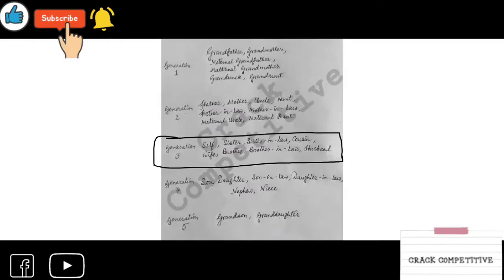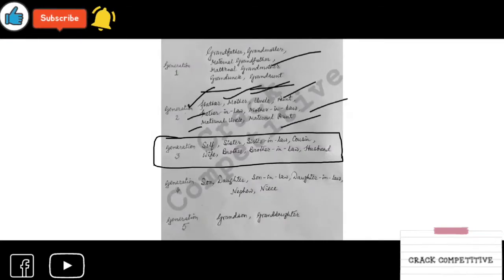Okay. Generation 1 is for grandfather, grandmother, maternal grandfather, maternal grandmother, grand uncle, grand aunt. Generation 2 is for father, mother, uncle, aunt, father-in-law, mother-in-law, maternal uncle, maternal aunt, and so on. These relations come under generation 2.